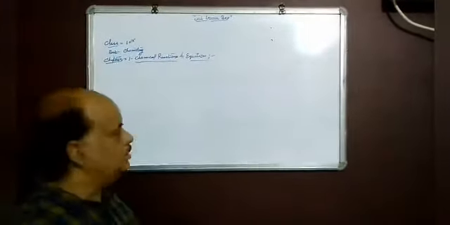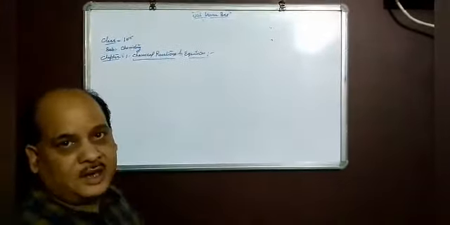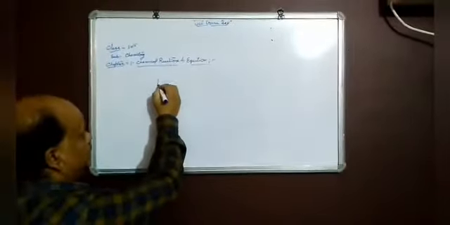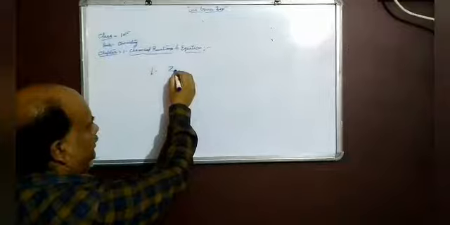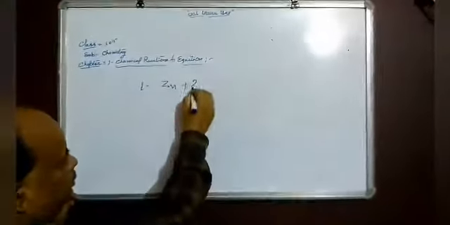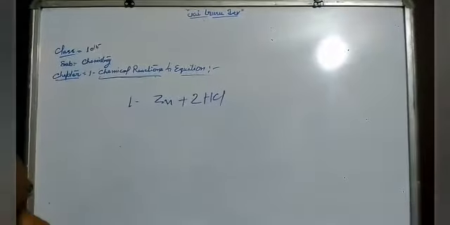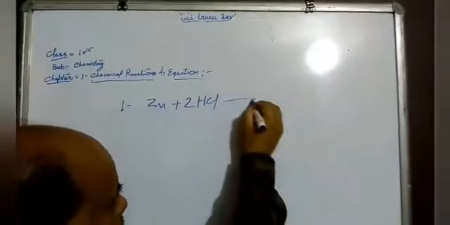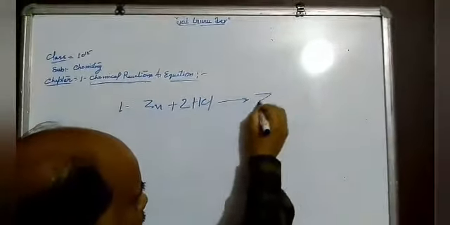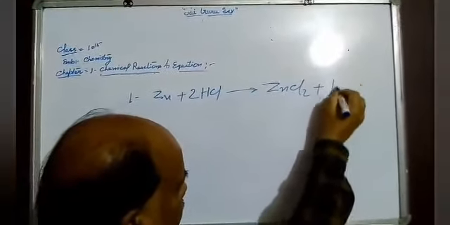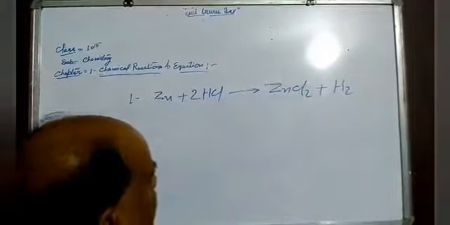Let us take some examples of chemical reactions. First, Zn plus 2HCl: zinc plus hydrochloric acid react with each other to form ZnCl2 plus hydrogen gas.